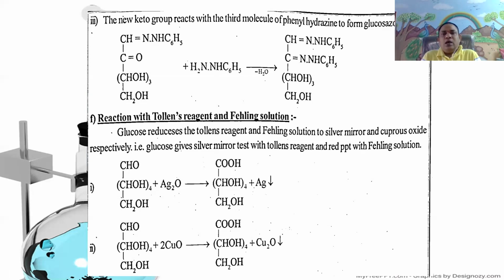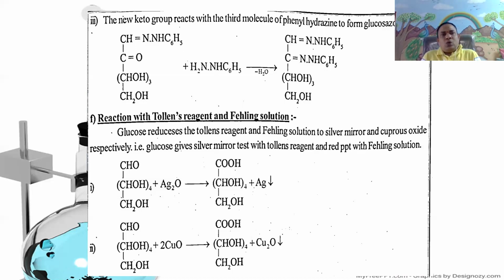Tollens reagent is ammoniacal silver nitrate solution, as well as Fehling's reagent or Fehling's solution, to form glucosate. The silver salts of glucosate or gluconic acid are obtained.